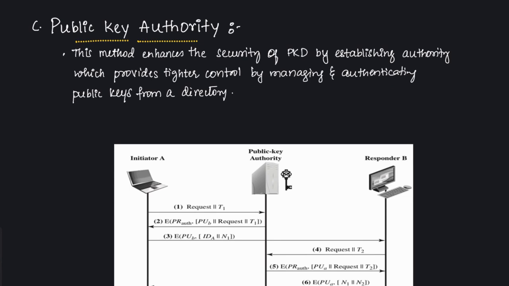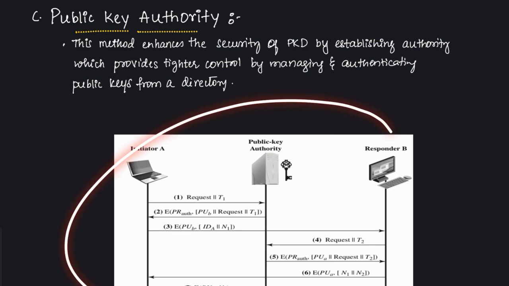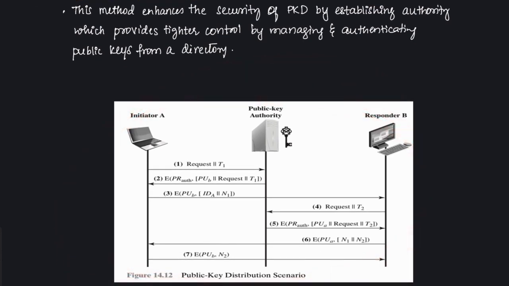A public key authority is a centralized authority which provides better control by managing and authenticating the public keys. This method enhances the security of public key distribution by establishing an authority which provides tighter control and manages the authenticity of public keys from a directory. Here we have figure 14.12, which shows the public key distribution scenario. This is a secure protocol for public key distribution between two parties, initiator A and responder B, making use of the public key authority, PKA.